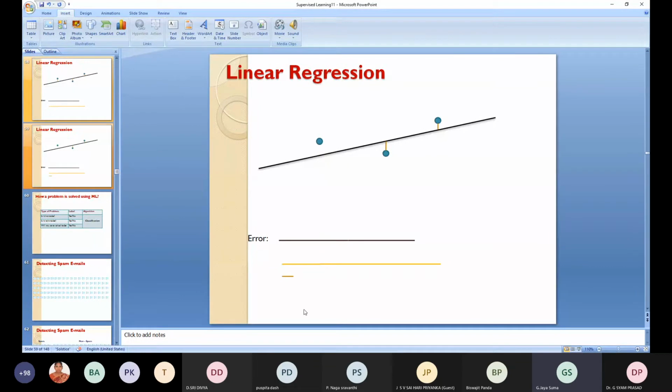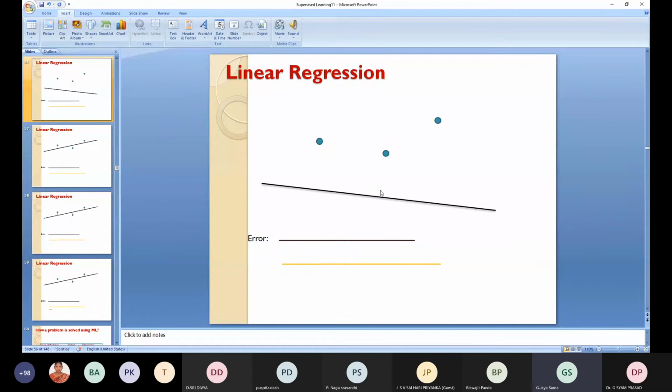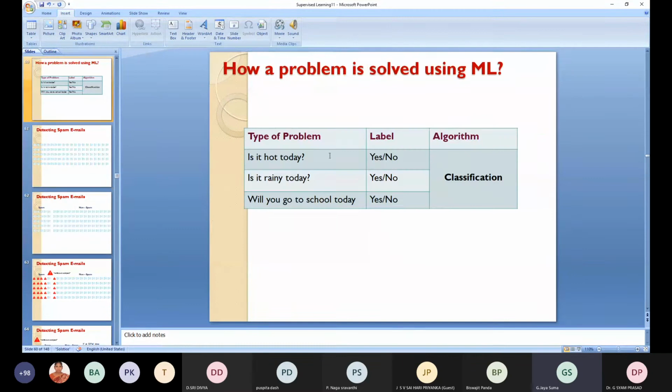So among these 3 straight lines, which one is the best? The third one is best, because it gives the least amount of error. In this way, linear regression techniques work, basing on the best fit. How can you say that among these 3, the yellow line is the best fit for this problem? So this is the best fit.